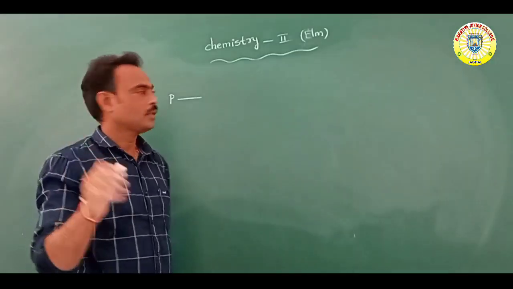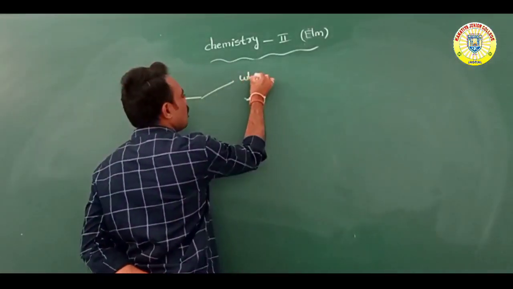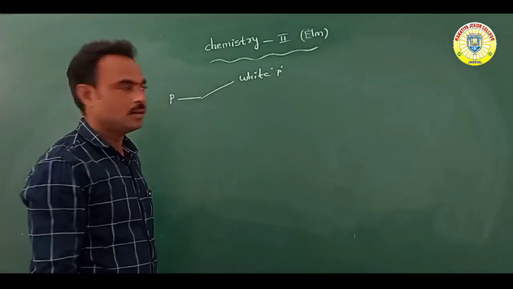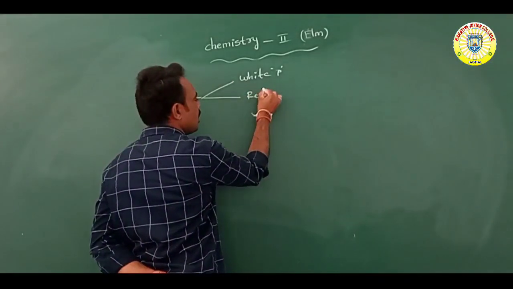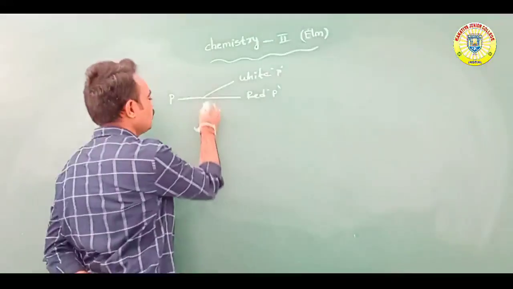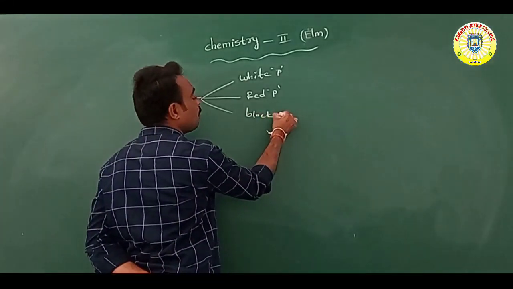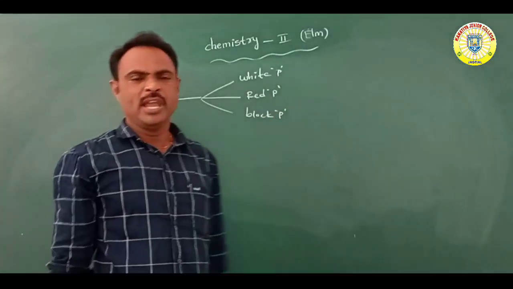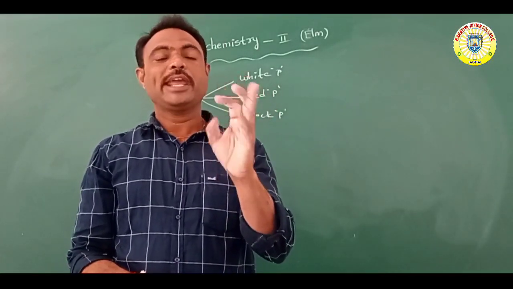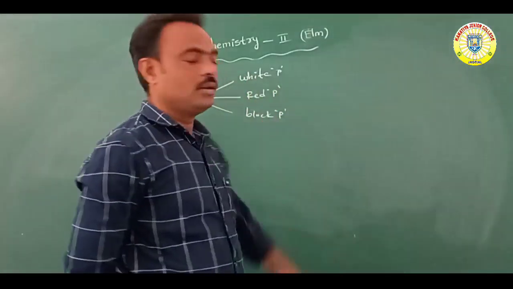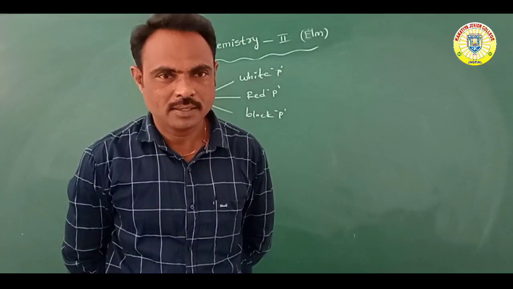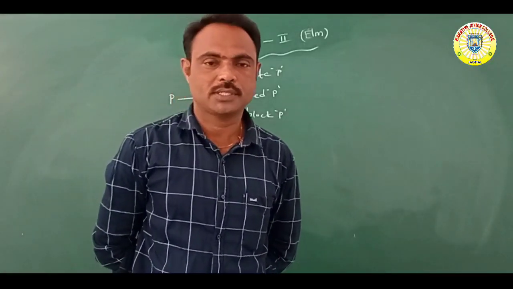Three types: number one, white phosphorus; second, red phosphorus; and third, black phosphorus.